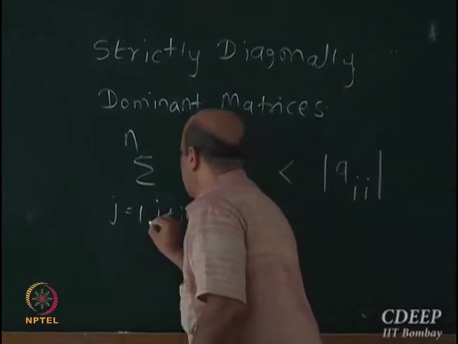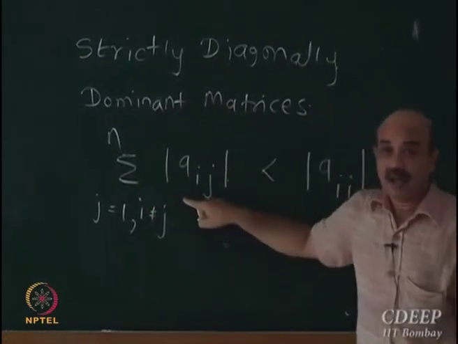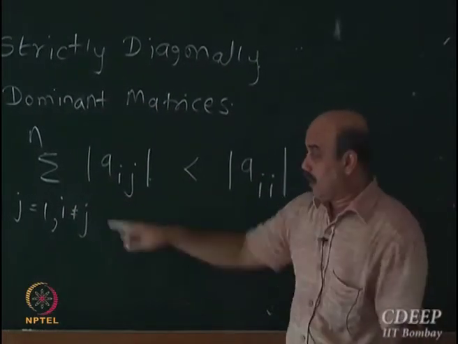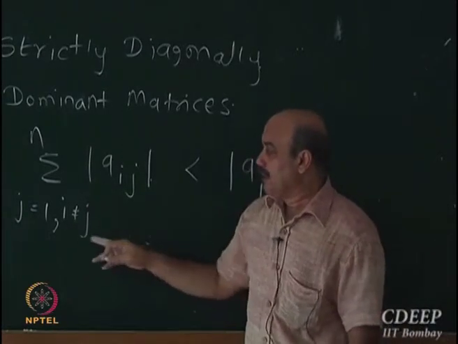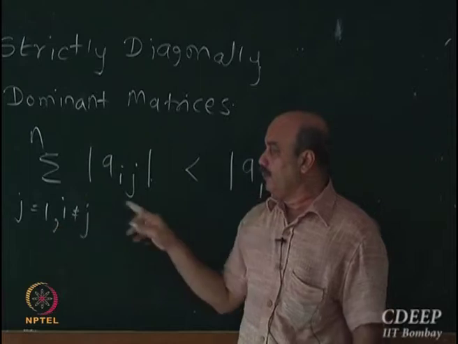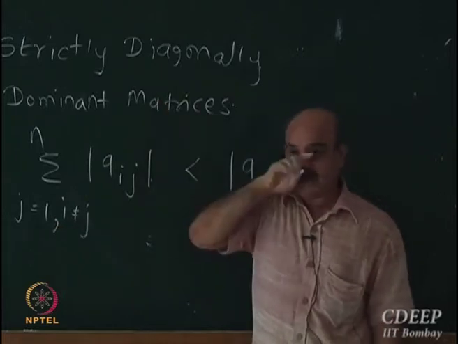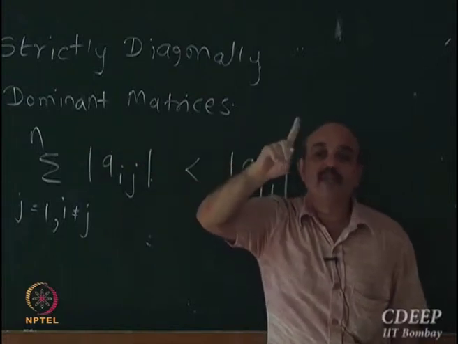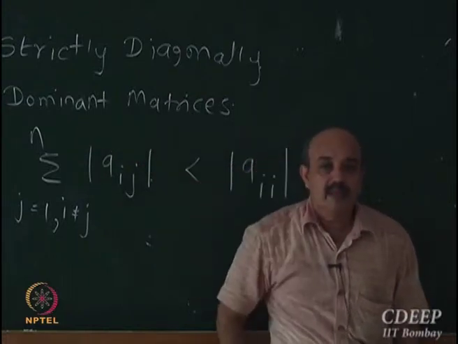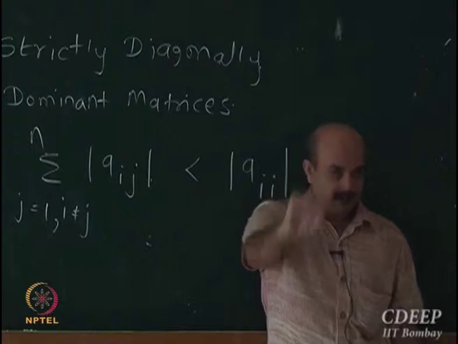I am taking a matrix, and summation from j equal to 1 to n, so I am taking the row sum. I am excluding one element from the row sum. Which is that element? The diagonal element.